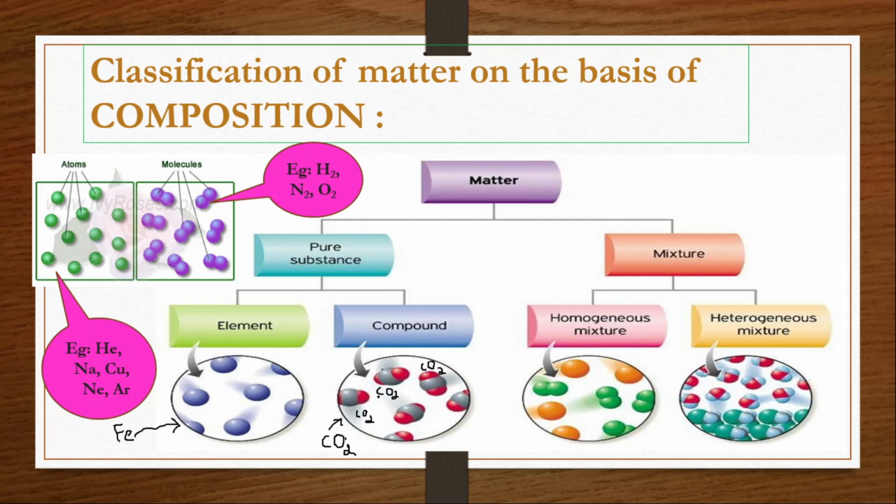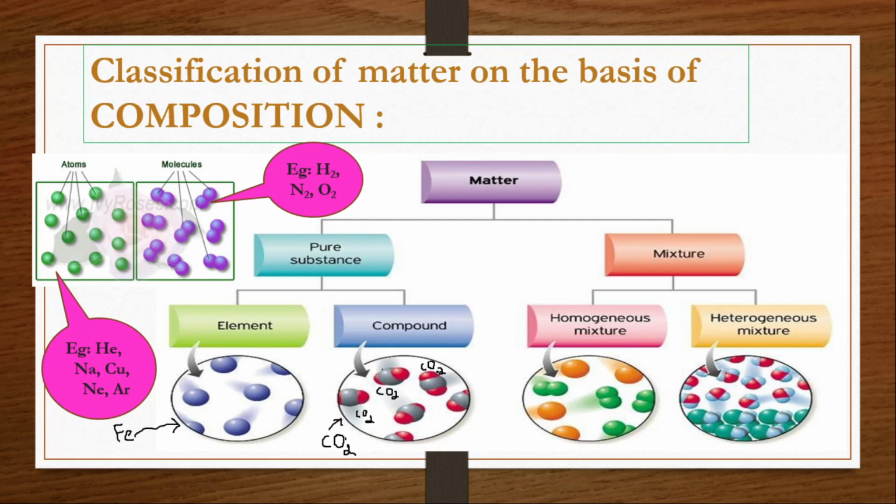That is a definite proportion of carbon to oxygen. It is not jumbled, like 10 carbons with 30-40 oxygens, or 10 carbons with 5-6 oxygens. Not like that. All are carbon dioxide only. One carbon will be bonding with two oxygens.